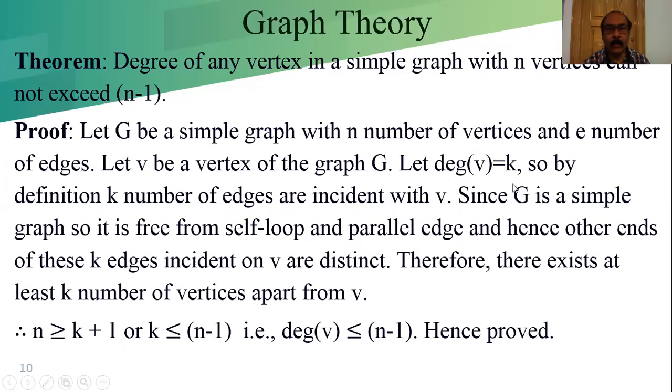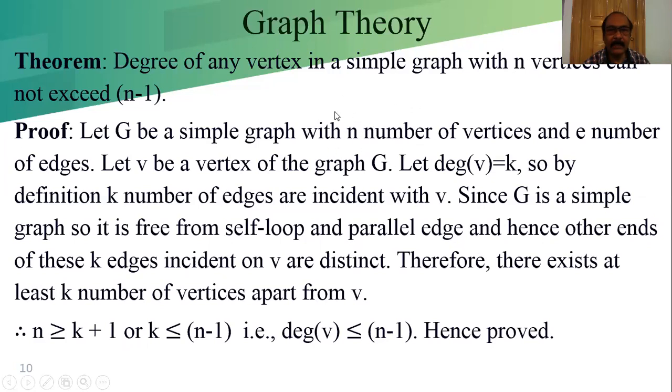So from that we can conclude again, G is a simple graph. It is free from self loops and parallel edges, and hence the other ends of these k edges incident on V are distinct. That means there are k number of vertices. V is one vertex and there are, suppose, V1 to Vk, all joined by edges incident to V. Therefore, there exist at least k number of vertices apart from V. Now how many vertices do we have in the graph?